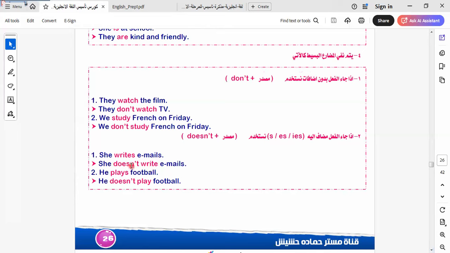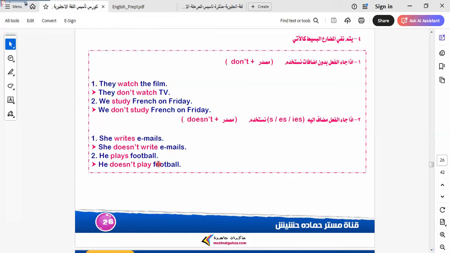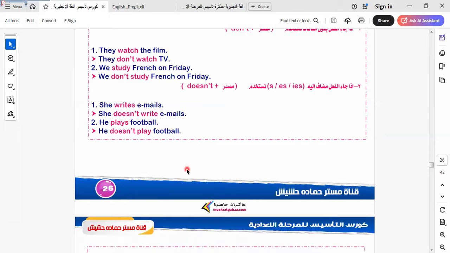Without the negative, it will be: She writes emails. So when I make a negative form, I write doesn't without adding s to the infinitive form. This is the same in the past simple. When we put didn't, you can't put the verb in the past. You put the verb in the stem form like this. The same in present simple, same in the past simple also.